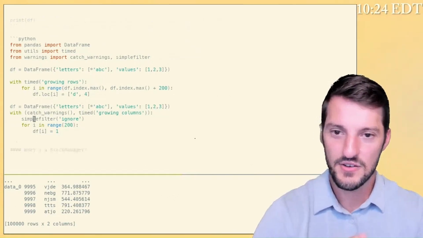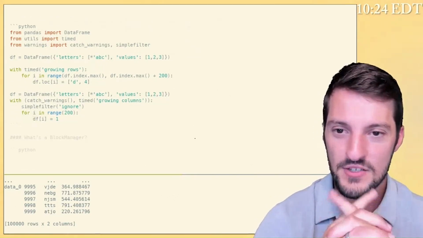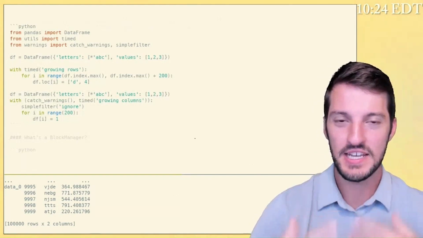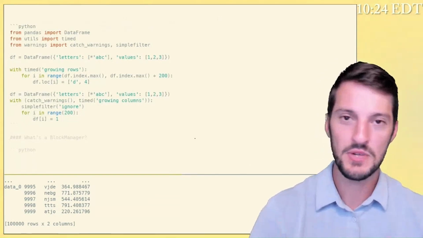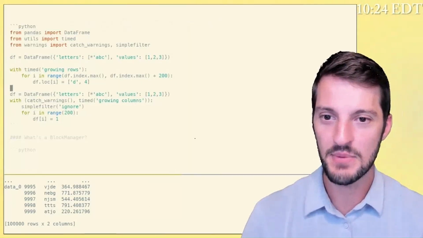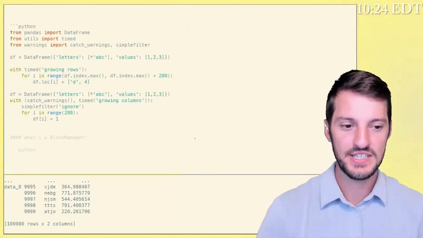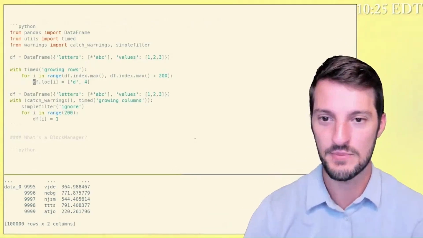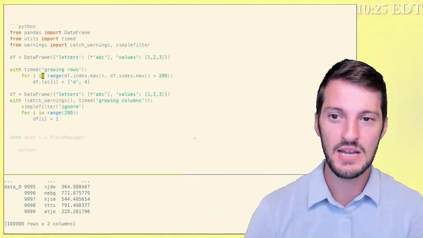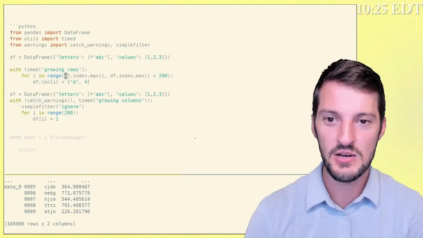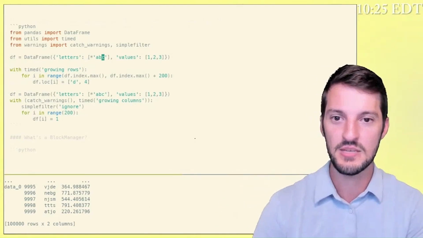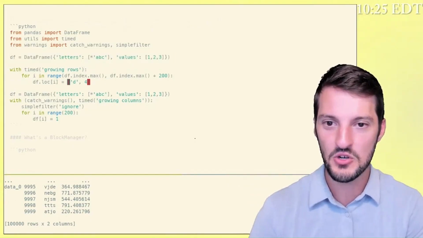Let's talk about what we can do with this, though. We don't often see concatenating in tight loops, and when we do, it's a very obvious anti-pattern. Let's talk about using .loc to actually append, quote unquote, values to our data frame. I've seen this a number of times where I want to iterate over some amount of values along my index in order to keep incrementing it. And so I'll show you what the goal is here.